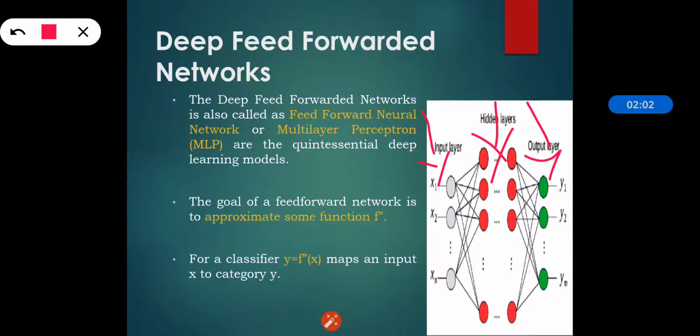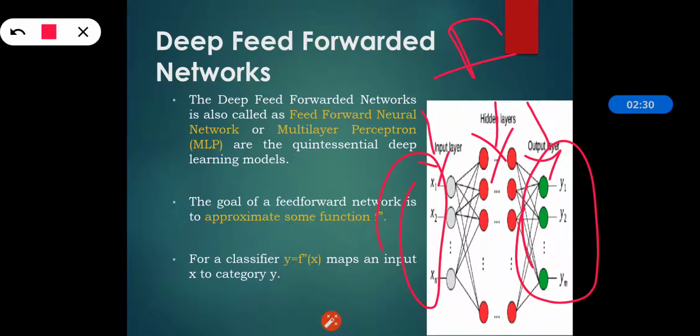So the information flows through the function, which is evaluated from x through the intermediate computations so that we can define the function f, and finally to the output y.